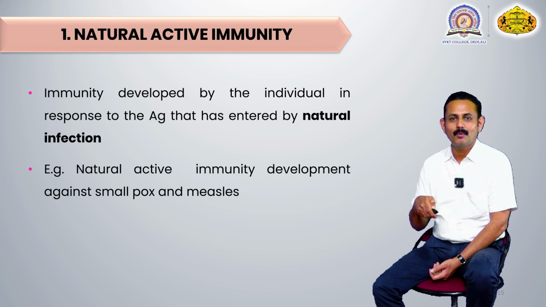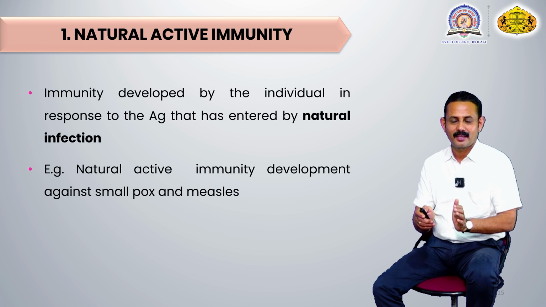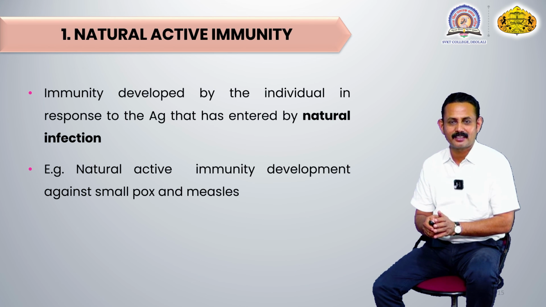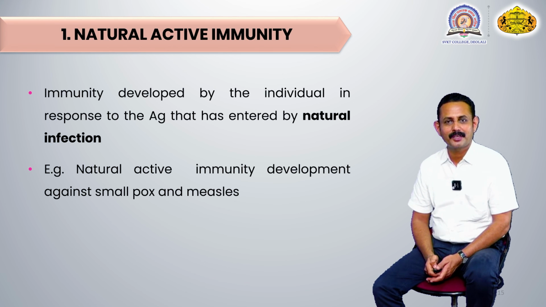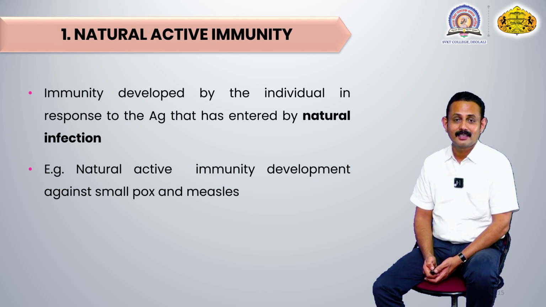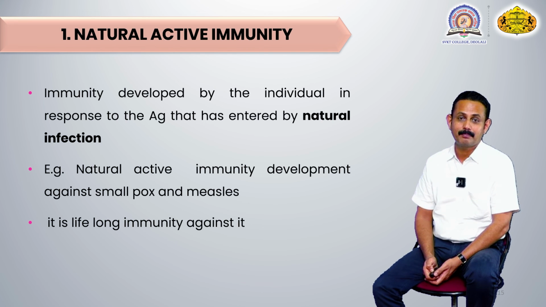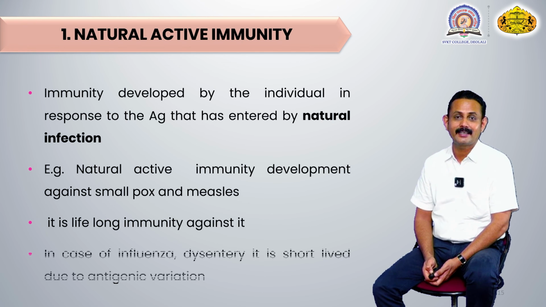But when its immunity works against it, it produces immunity in its body, and throughout life in future, if the same individual in adult condition is infected by the same type of infection, the further infection cannot succeed, because a natural active immunity has been developed against it. That's why it is called natural active immunity, and this kind of immunity is a lifelong immunity. It means that person is getting lifelong protection against that disease-causing organism or that type of antigen.